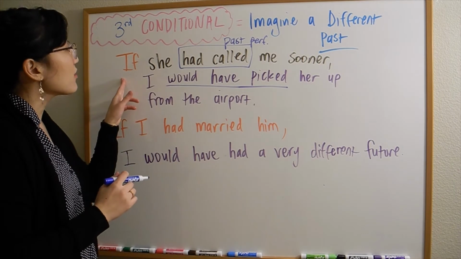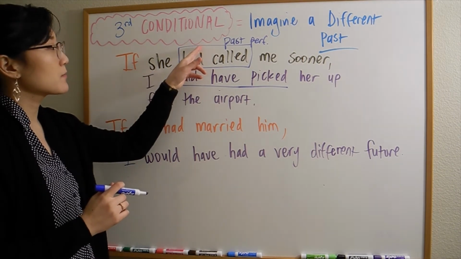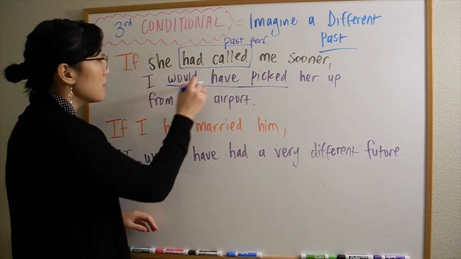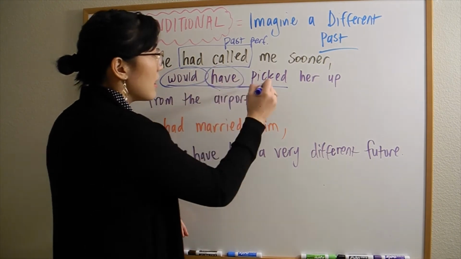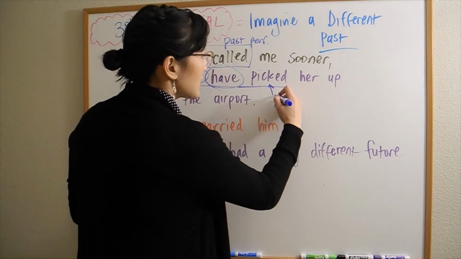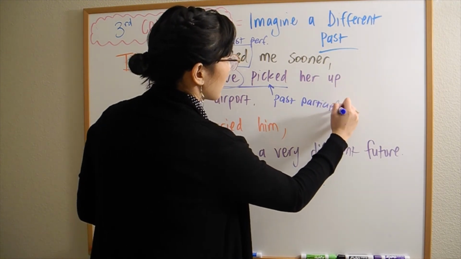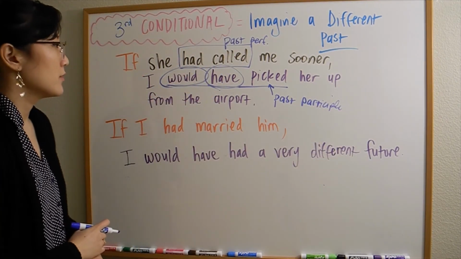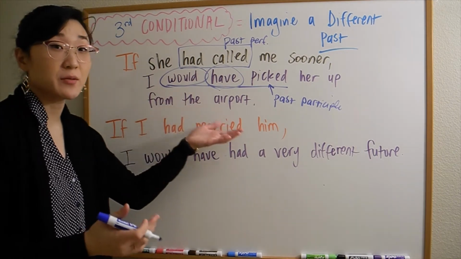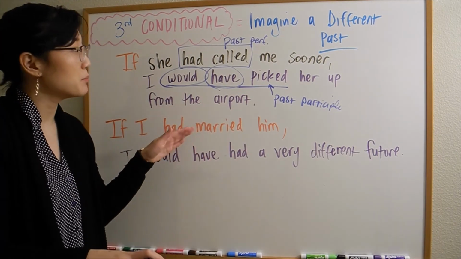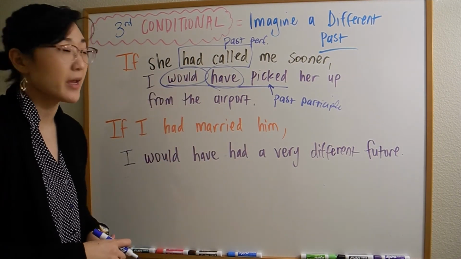So in the if clause, I use the past perfect. In the main clause, I must have would, have, plus, this is my past participle, right? What happened in the past, in reality, I did not pick her up because she did not call me, right?